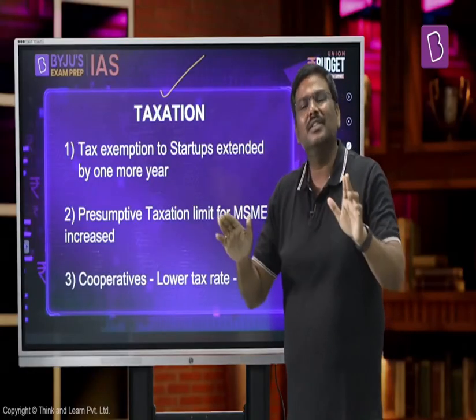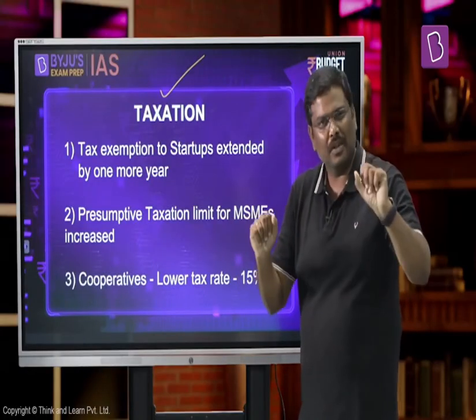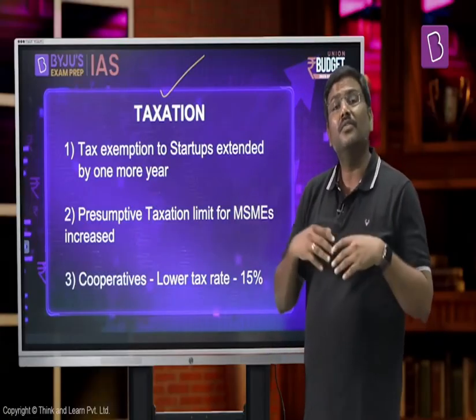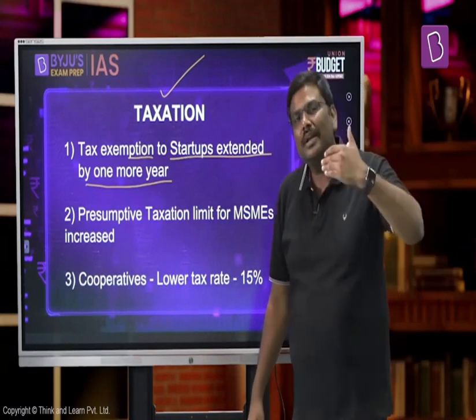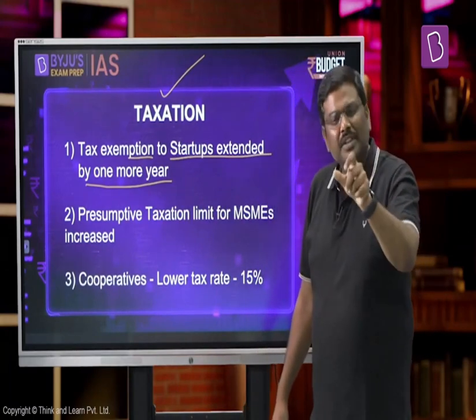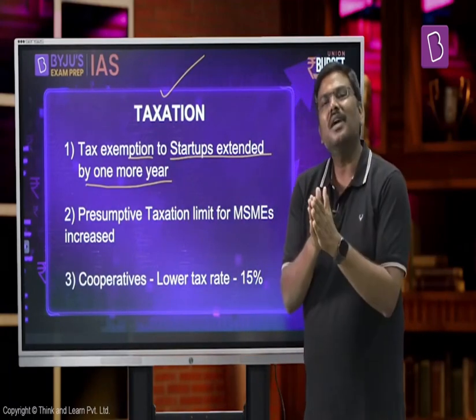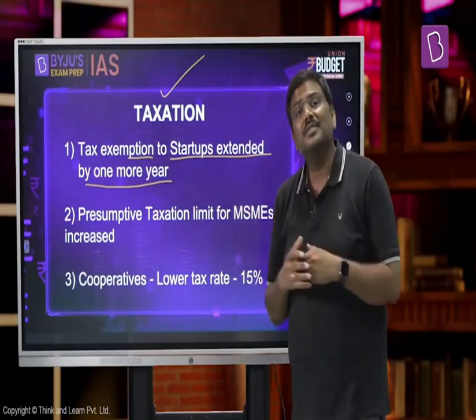But you don't have to remember all of those reductions in the basic customs duties, because these are a very, very large number of announcements, and moreover, UPSC doesn't ask those kind of questions. Now, what are the important areas of announcement then in the taxation? First one, tax exemption for the startups has been extended by 1 more year. Whenever you read about startups, one of the very important factors to define a startup is they will have to be registered within a certain number of years, and because these are identified as a startup, the startups are eligible to claim 100% tax exemption. But now the question arises, what should be the tenure?